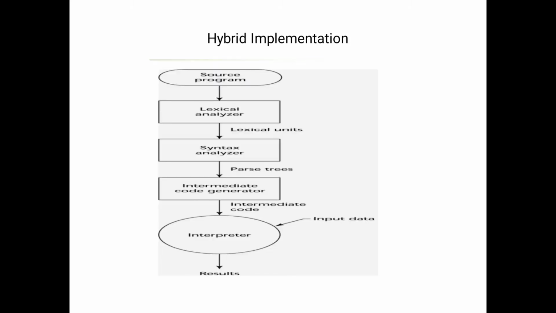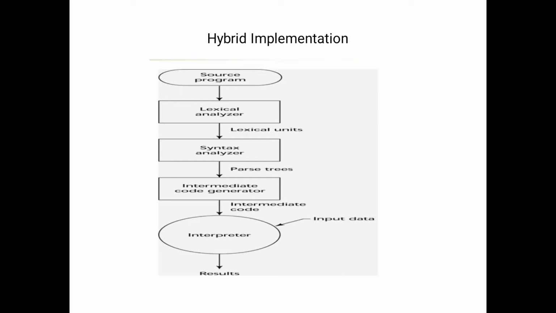And next, the hybrid implementation, this is the diagrammatic representation. The first one is the source program, the second is the lexical analyzer, and the third is the syntax analyzer, followed by the intermediate code generator. In this hybrid implementation, each and every part has some syntax.